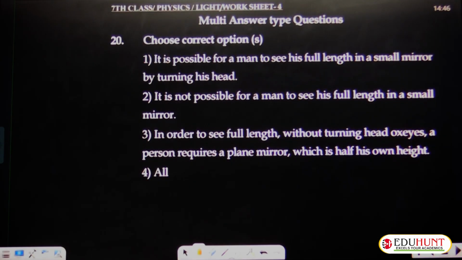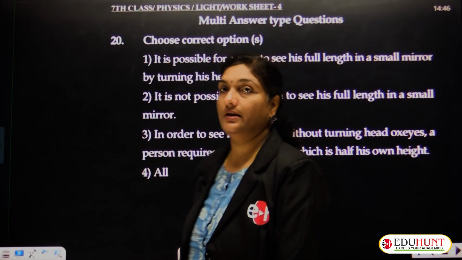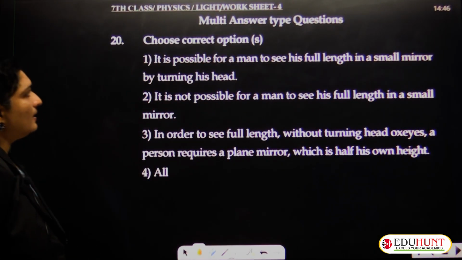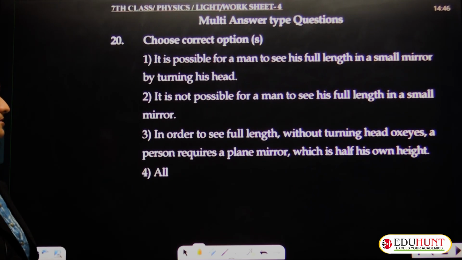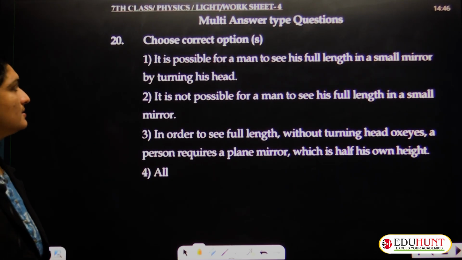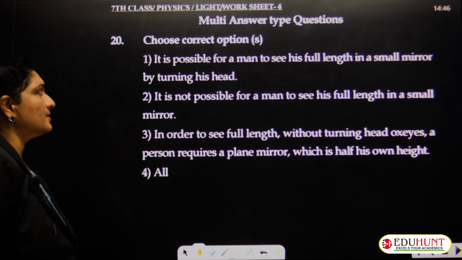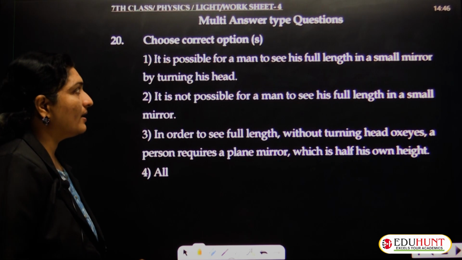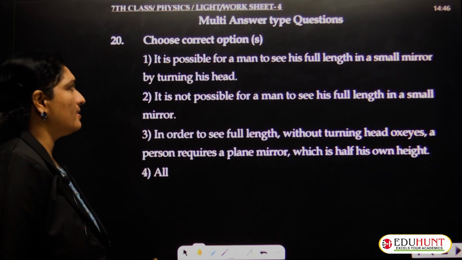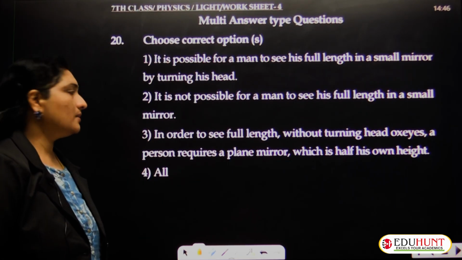Well, now let us move to the next question, that is the 20th question. Multiple answer type questions. So we have to choose the correct statements among the options. The first statement is like this: it is possible for a man to see his full length in a small mirror by turning his head.